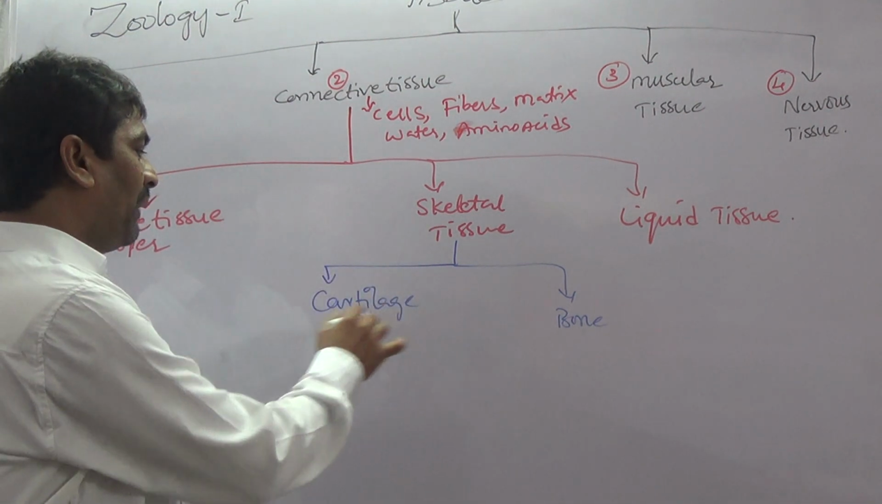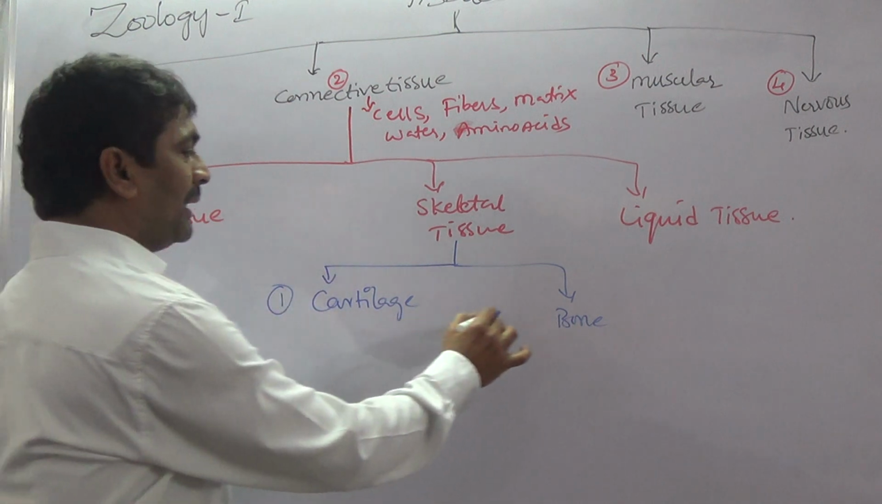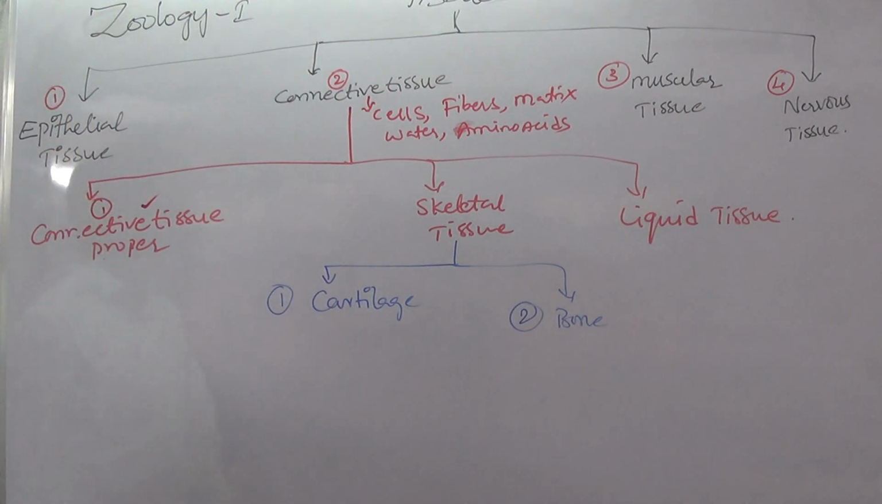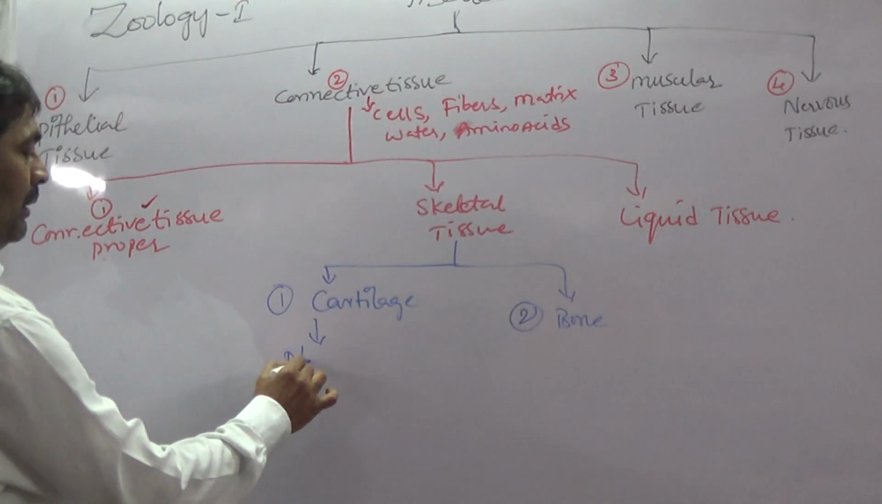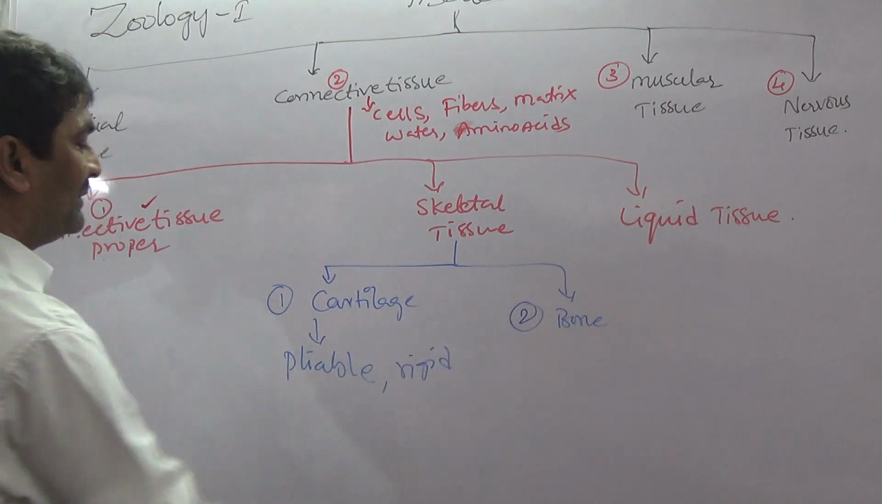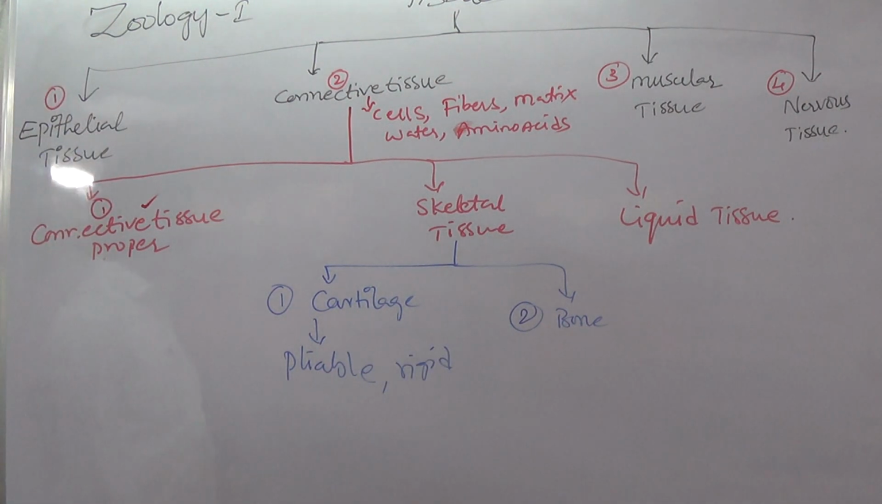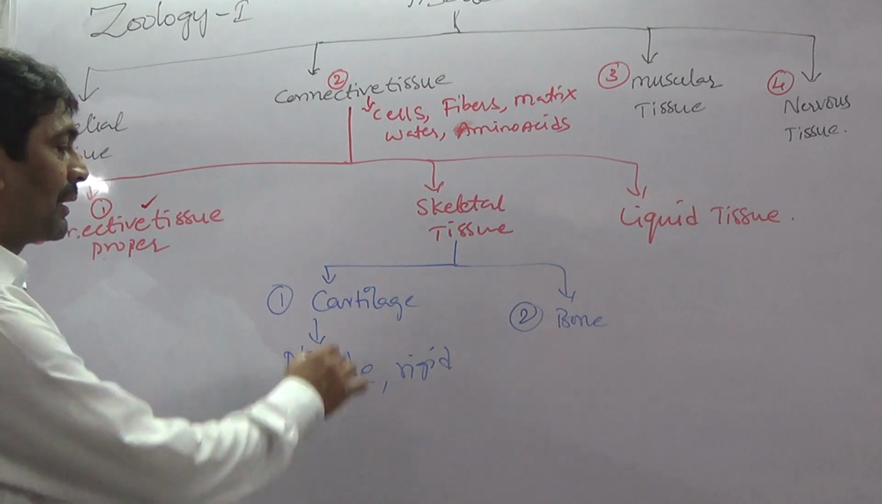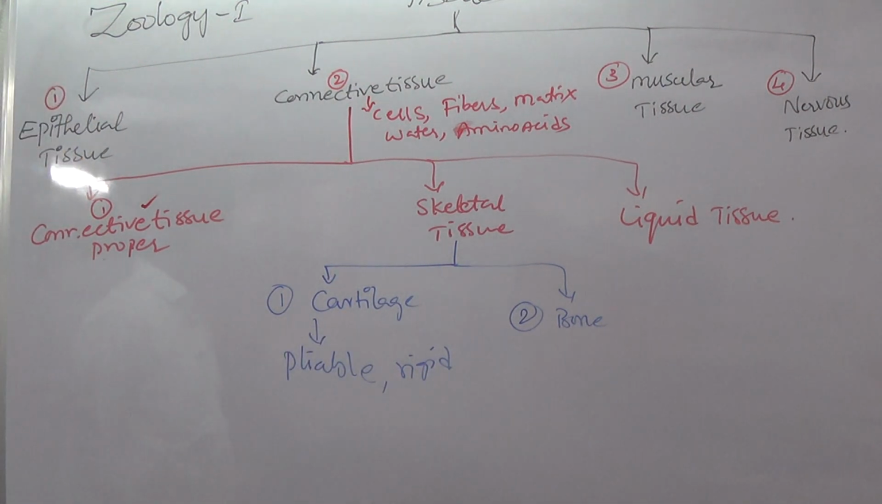Skeletal tissue is divided into two types. First one is cartilage and second one is bone. Cartilage is a pliable and rigid tissue. That pliable and rigid tissue is called cartilage.